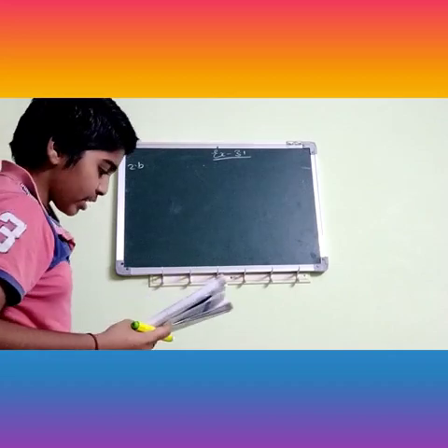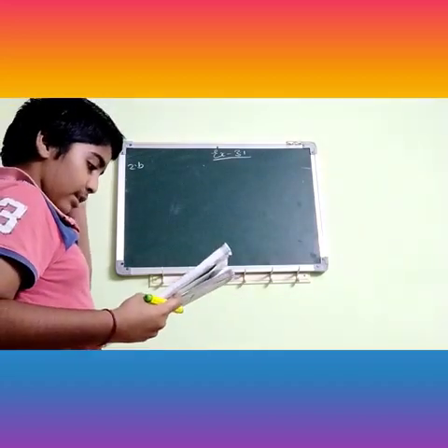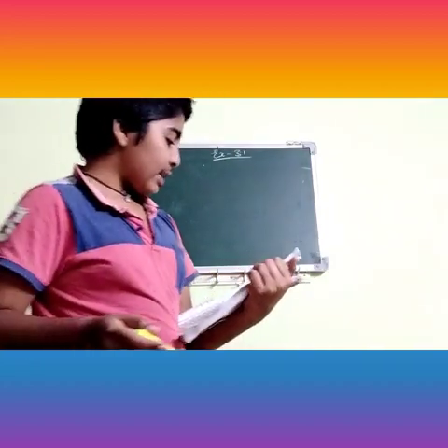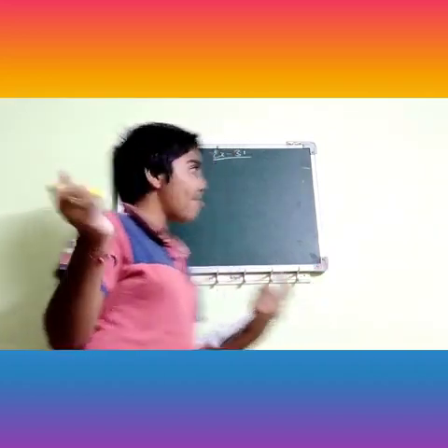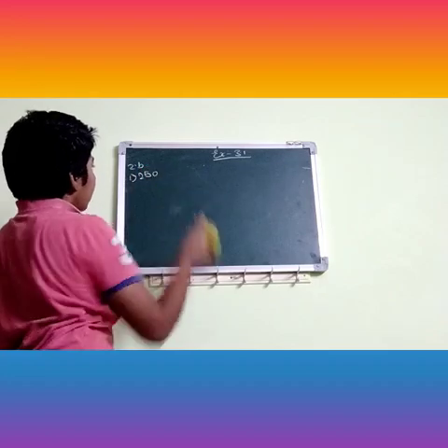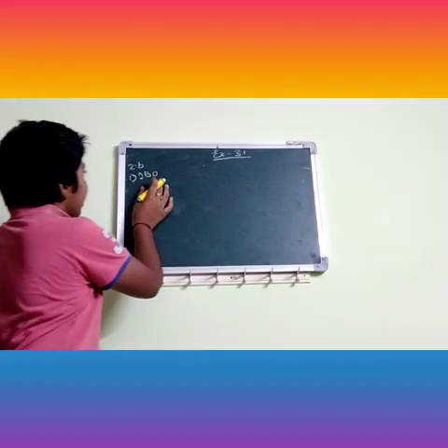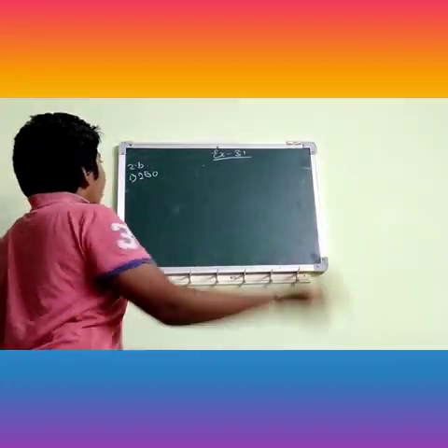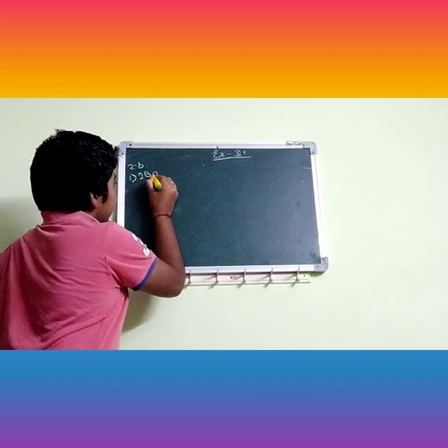So here they have given some numbers. So now I am going to check whether they are divisible by 10, 2 and 5. Okay. Now I will take 250. Okay. So 250 is the number. Look here, first we will go to the divisibility rule of 2. So look here, in the one's place 0 is there.